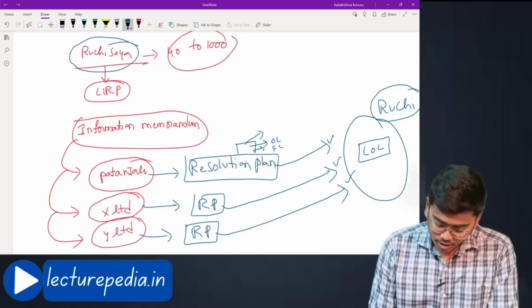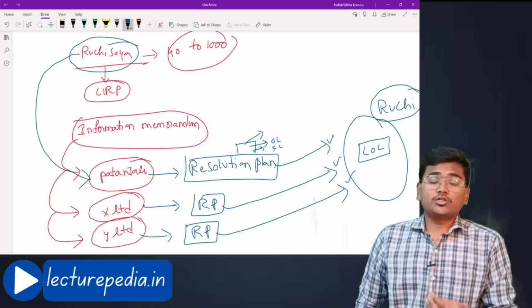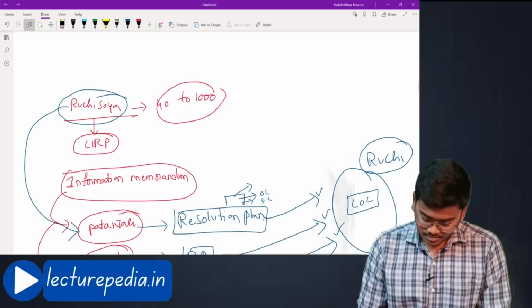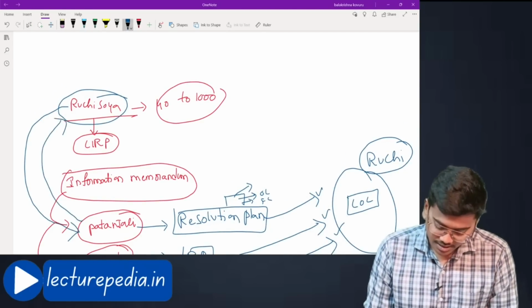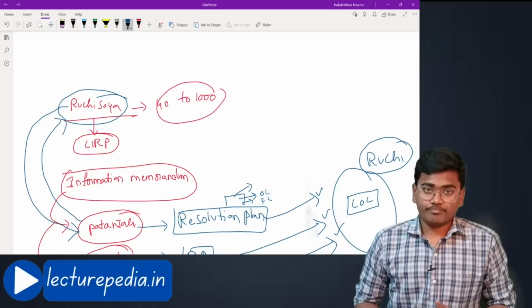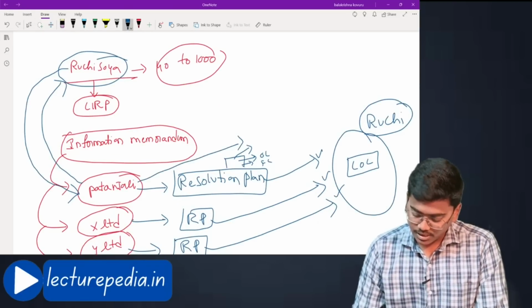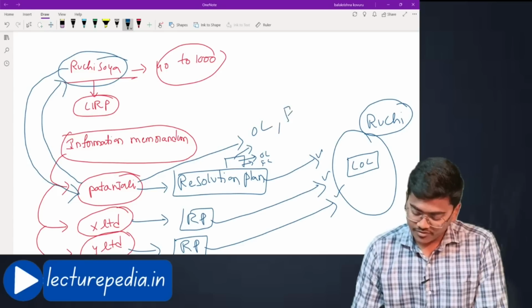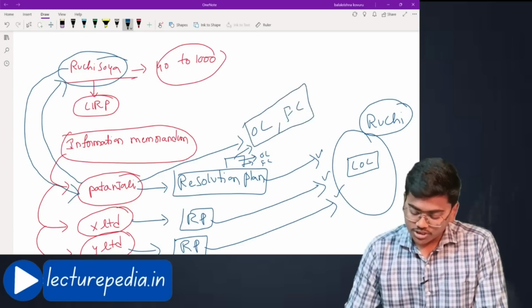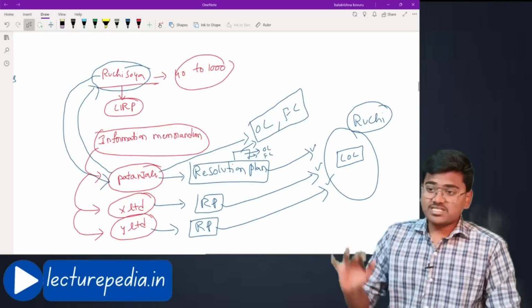Once they approved, this company was handed over to the Patanjali Group, and Patanjali Group started taking over the business of Ruchi Soya and started conducting it, and Patanjali has repaid the operational creditors and financial creditors of Ruchi Soya. See, this is how it works.